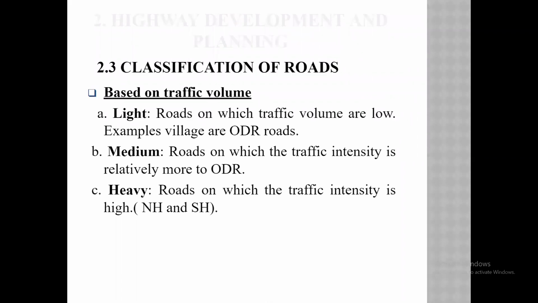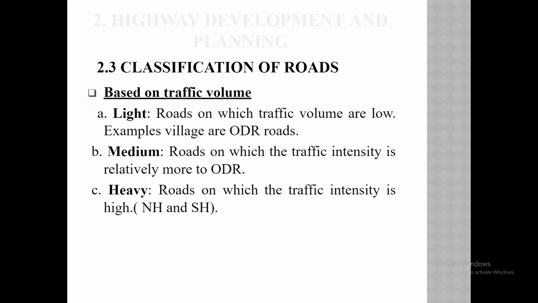Then based on traffic volume. Traffic volume means how many vehicles pass through that section of road in a particular time. If the traffic is very low, that kind of road is called light. Light means there is very minimum traffic on that road, for example village roads. Village roads have very little traffic. Such roads are called light traffic.